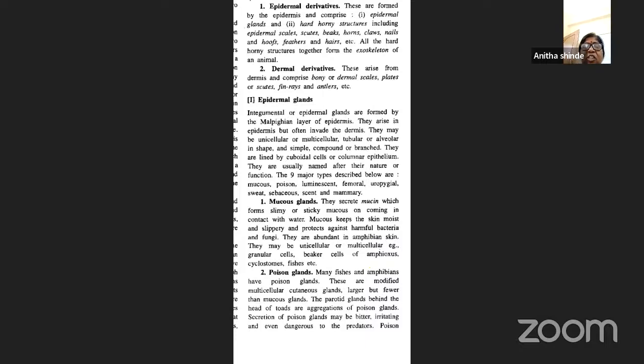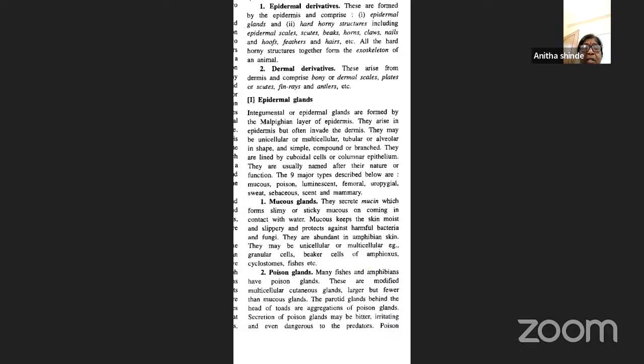So what is the function of mucus glands? They secrete mucin, which forms a sticky or slimy mucus whenever they come into contact with water. This mucus keeps the skin always moist and slippery, and also helps protect against harmful bacteria as well as fungi. Examples: they are abundantly found in the amphibian skin, and they are found in Amphioxus, cyclostomes, as well as fishes.